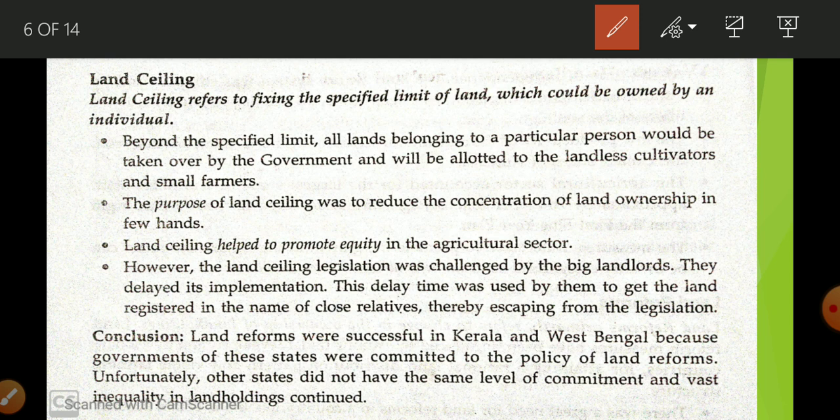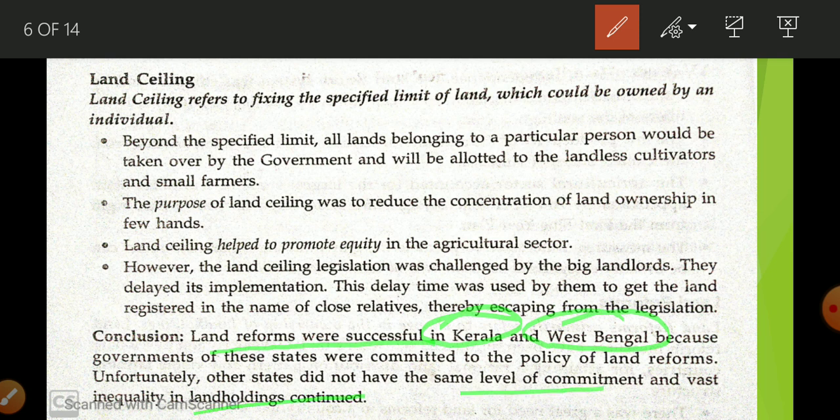So the result is what? Land reform was successful in Kerala and West Bengal. It is important for your MCQ. So in which two states is it too successful? Kerala and West Bengal. Why? Because the governments are committed, okay, and in other states it is not too successful.